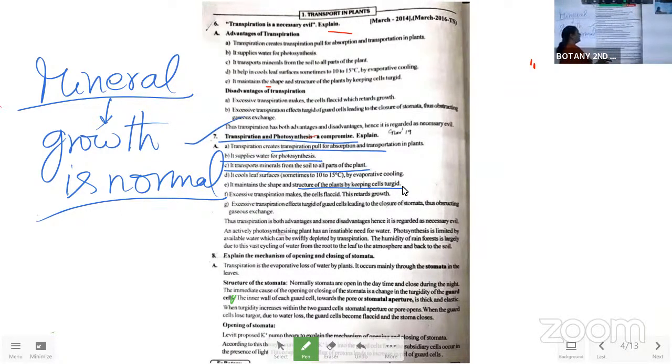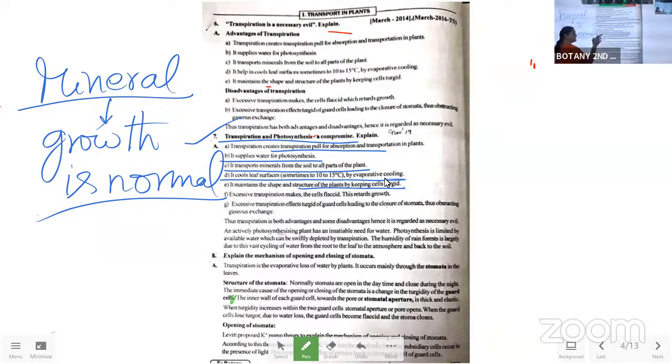Okay. And it cools the body temperature of the plant body. By evaporating the water from the leaf lamina, it creates a cooling atmosphere surrounding the plant body, just like an AC for the plant only. So that is the inbuilt AC. Just like the inbuilt resistance for us, like that in the plant, this is an inbuilt AC. Don't write that in the exam. Okay.